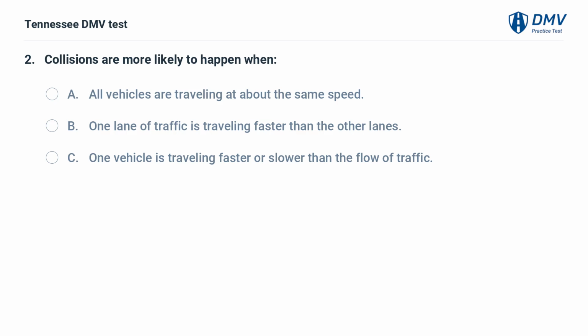Collisions are more likely to happen when A. All vehicles are traveling at about the same speed. B. One lane of traffic is traveling faster than the other lanes. C. One vehicle is traveling faster or slower than the flow of traffic.